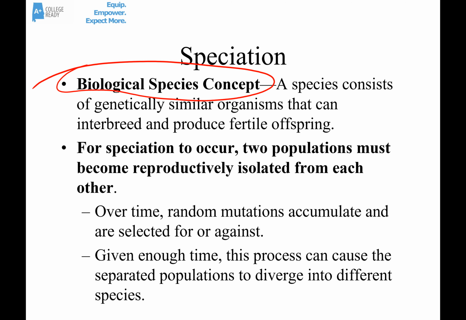Over time, random mutations happen in both groups. Since they're random, it's probably different mutations that happen in those 2 groups. Some of those mutations are good and selected for. Some are bad and selected against. But over time, those mutations cause allele frequency changes to happen. And given enough time, this process can cause those separated populations to diverge into different species.